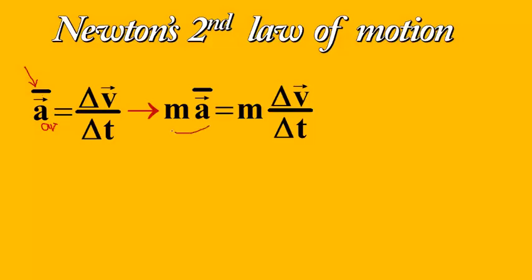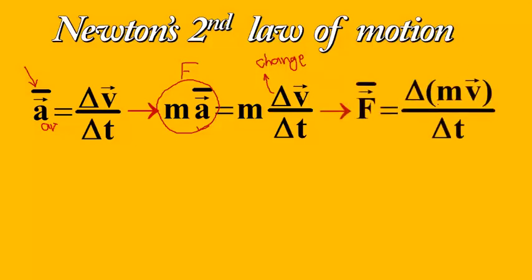From Newton's second law of motion, I know that this is the force exerted on the mass, but on the right side I have mass times delta v over delta t. Delta in physics mostly indicates change, so I expect delta v to be the change in velocity. If I suppose that the mass of the object here is a constant quantity, I can put the mass inside delta because there is no change in this quantity.